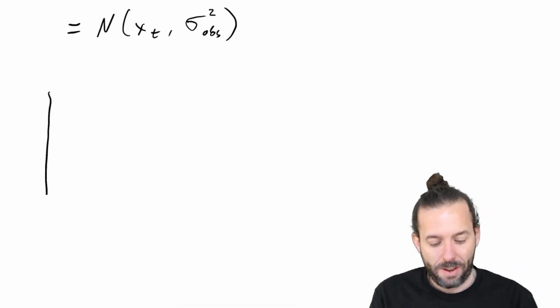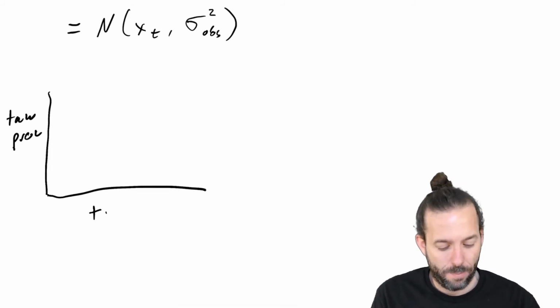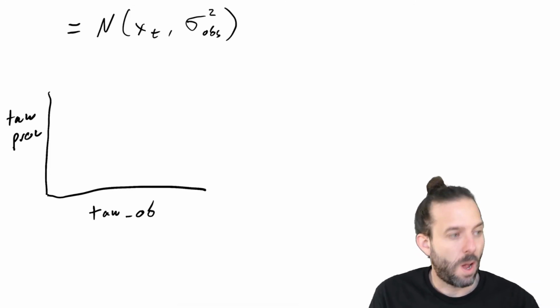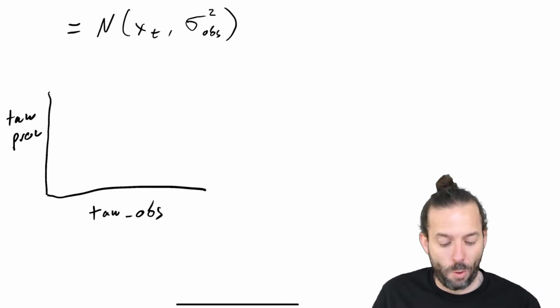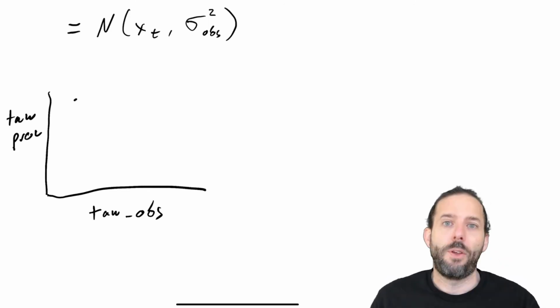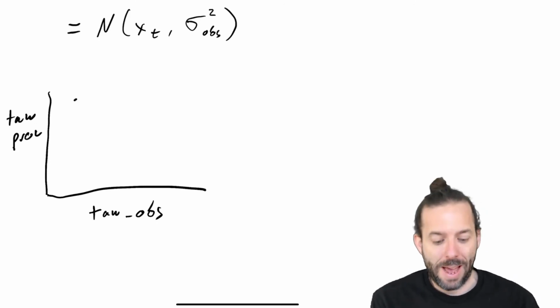We have tau for our process model, and we have tau for our observation model. And so we gave it some starting point, say here, that was a single starting point value for tau obs and tau proc. And now we want it to go find the real values.